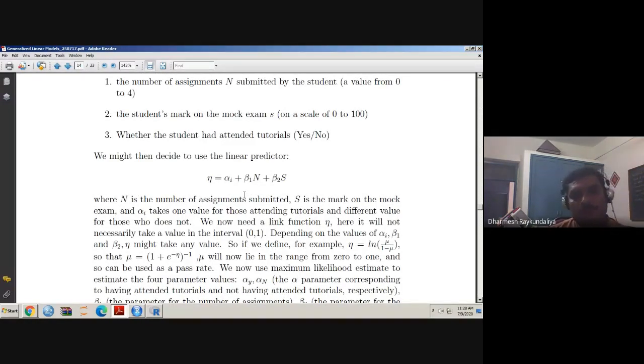Similarly, you can have various situations around you. For example, if we talk about the failure of an engine, how will you identify whether the engine is going to fail or not, or whether the transformer is going to fail or not?